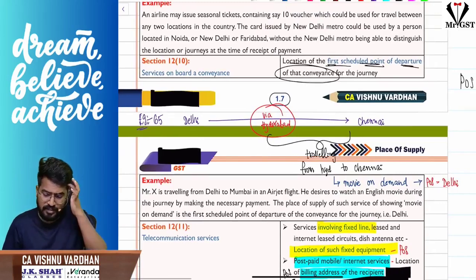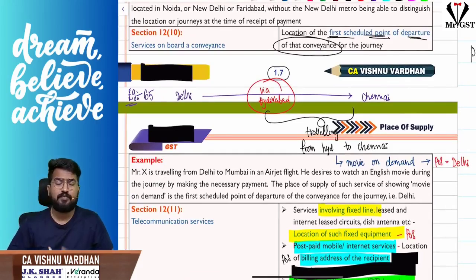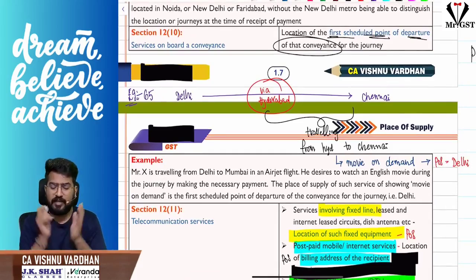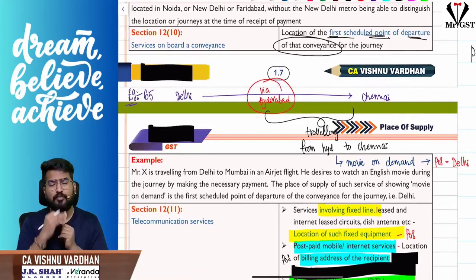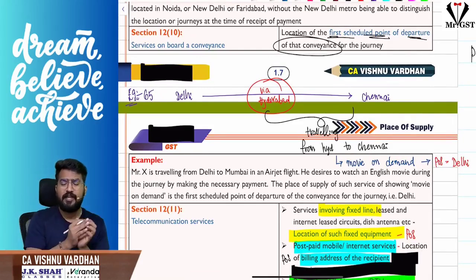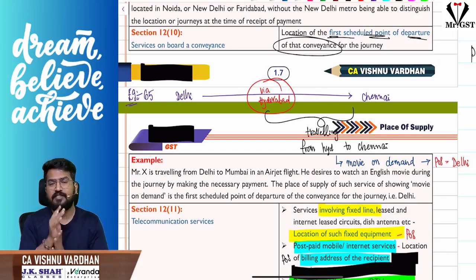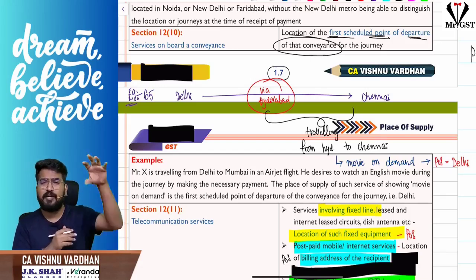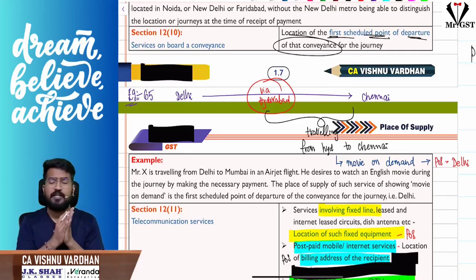If you are going through 12 subsection 10, it talks about services provided on board a conveyance. Suppose you are entering an aircraft and you are taking a movie on rent. They are providing services on board a conveyance, just like we have seen goods supplied on board a conveyance. Now we are seeing services supplied on board a conveyance. Same logic: there, goods are loaded into the conveyance or taken on board. Here, in the same way, the first scheduled point of departure of that conveyance will be the place of supply.